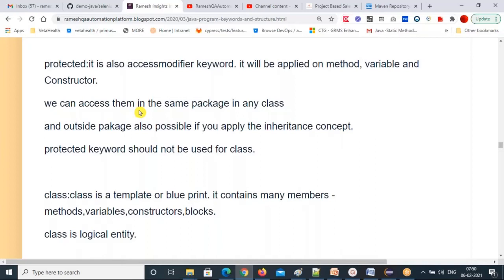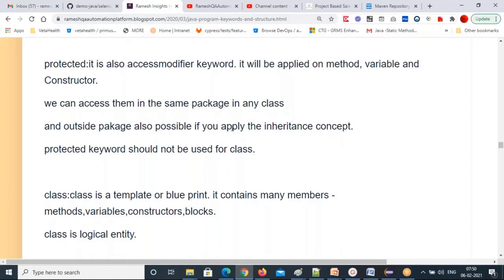So those OOPS concepts, inheritance is one of them. And if you apply that, the protected method, protected variable, protected constructor, you can use in another package also. That's the purpose of protected. Otherwise, if you are not applying inheritance, then you cannot use these protected members outside the package.